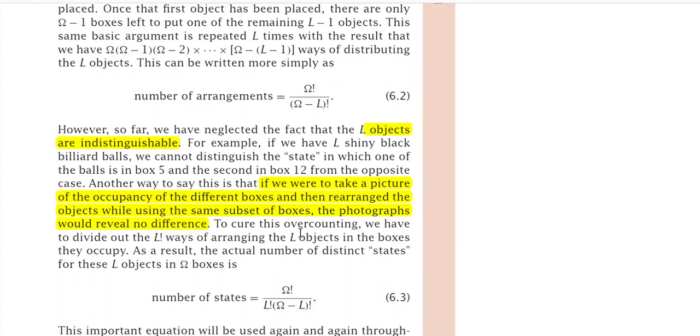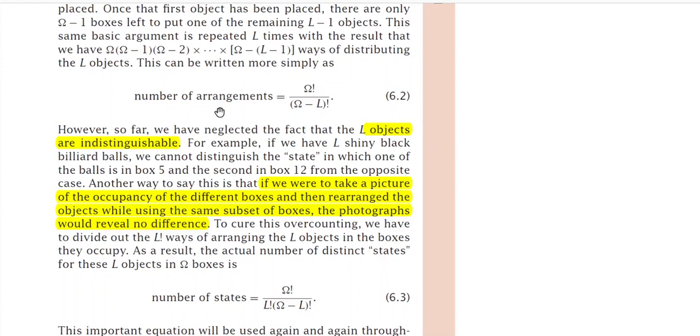Now to cure this overcounting, we have to divide out the L factorial ways of arranging the L objects in the boxes they occupy. As all these arrangements are the same, you have to modify this formula. Here we assumed that the objects can be distinguished.